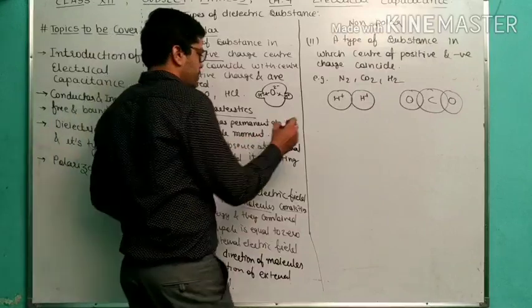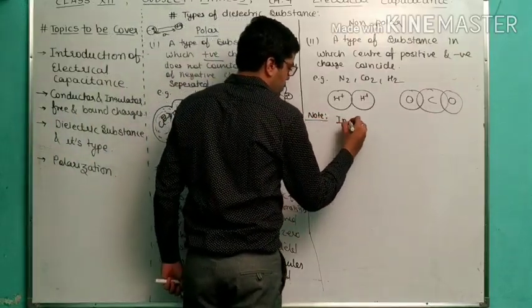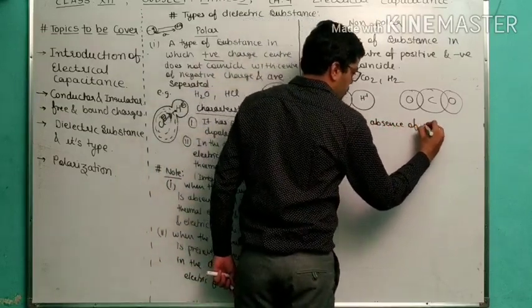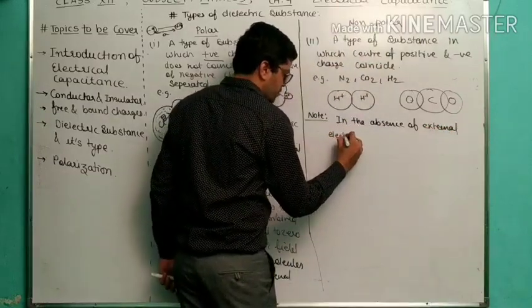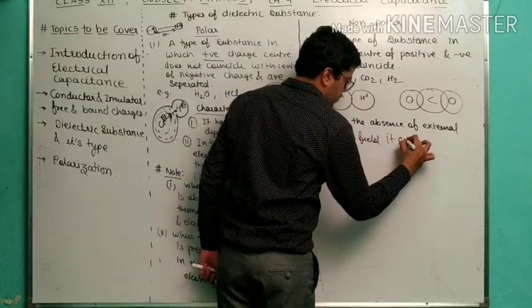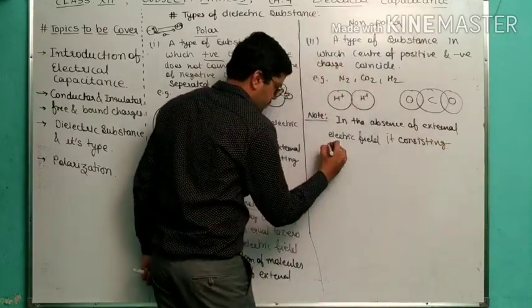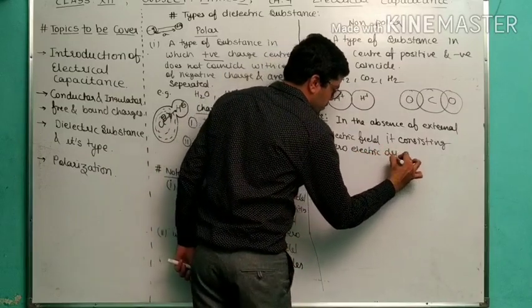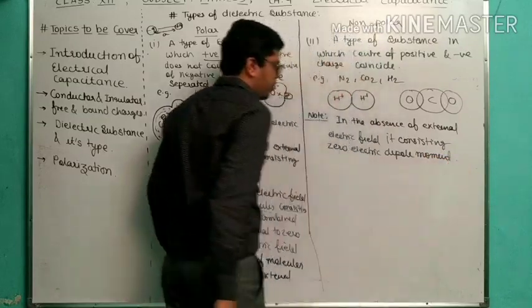Now we are talking about the note. In the absence of external electric field, it consisting zero electric dipole moment.